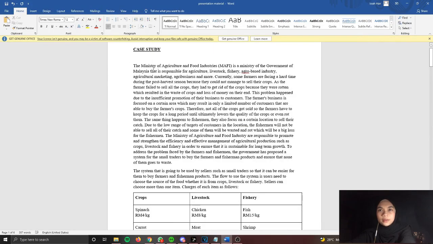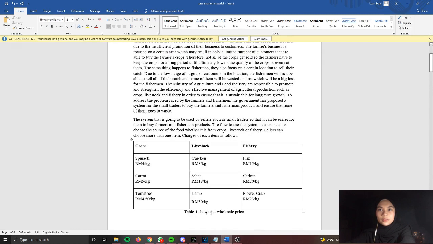From the case study, the Ministry of Agriculture and Food Industry is responsible for addressing problems faced by the farmers and fishermen who are unable to sell their crops and catch. As a solution, a system that helps them to sell their products has been proposed.